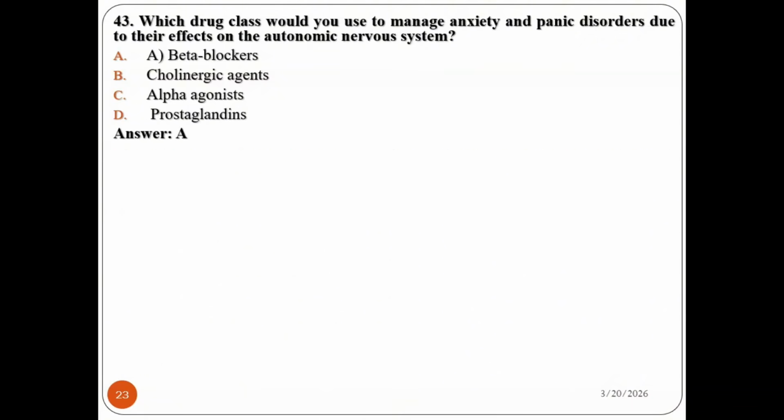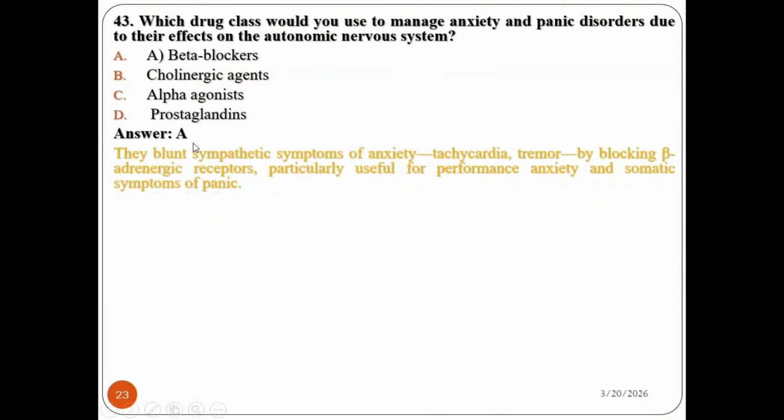Yes, it is a beta blocker, because it blunts sympathomimetic symptoms of anxiety like tachycardia and tremor by blocking beta adrenergic receptors, particularly useful for performance anxiety and the somatic symptoms of panic. So it's mainly associated with beta blockers.